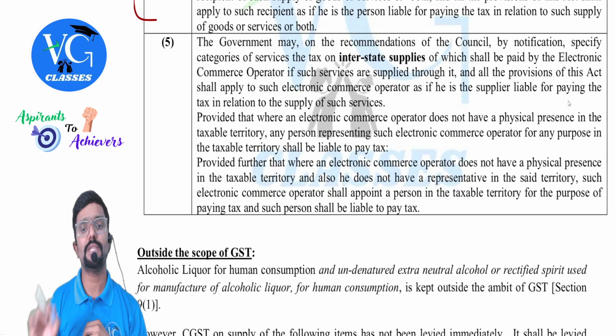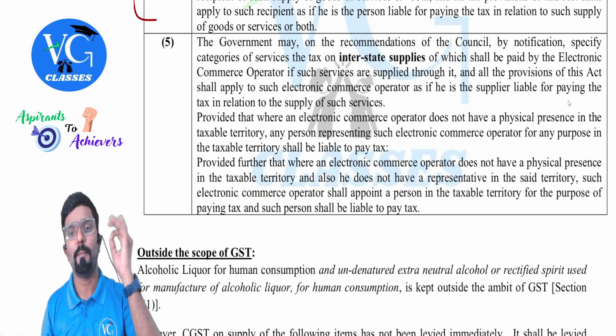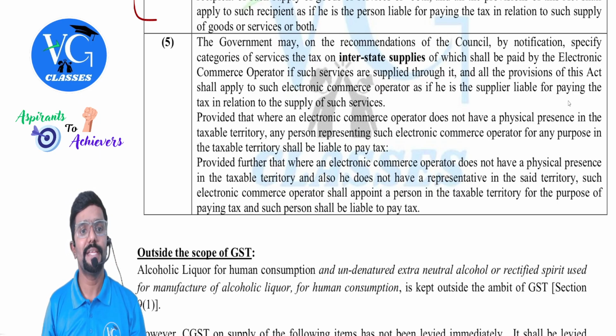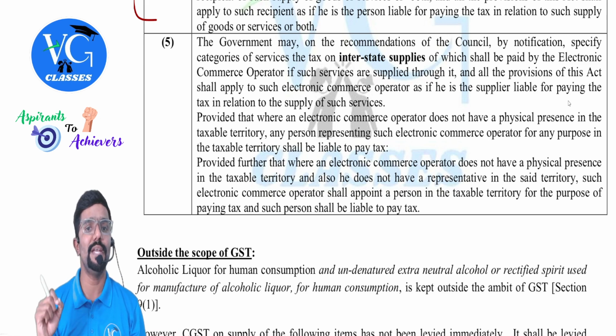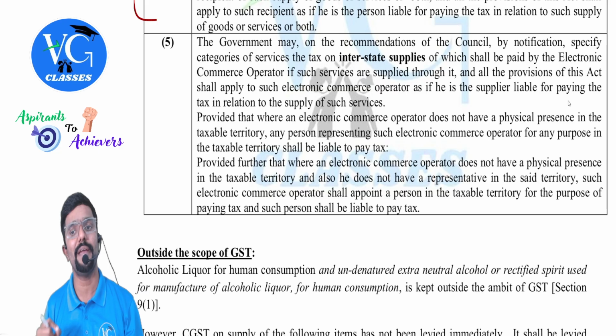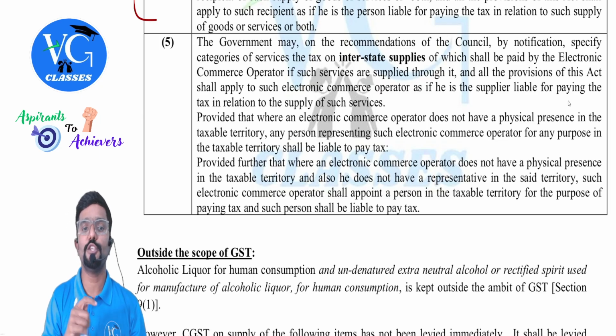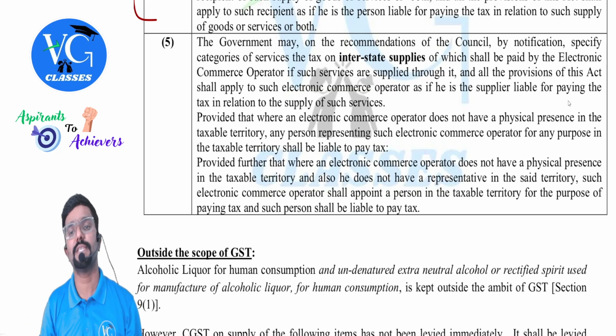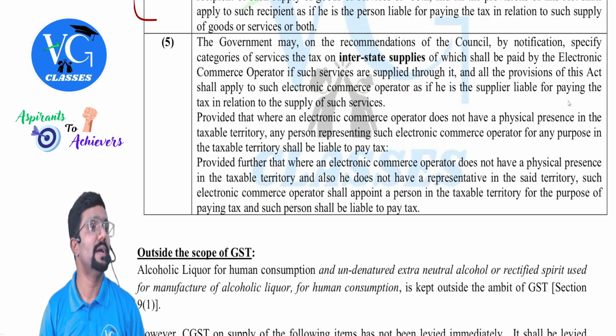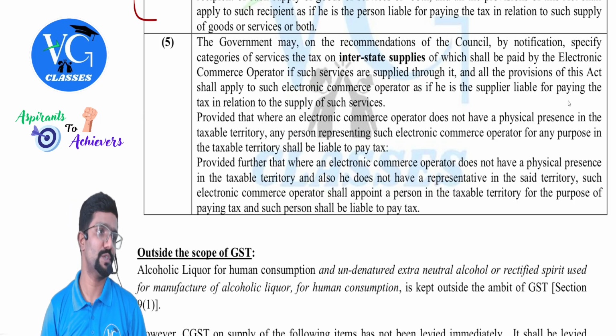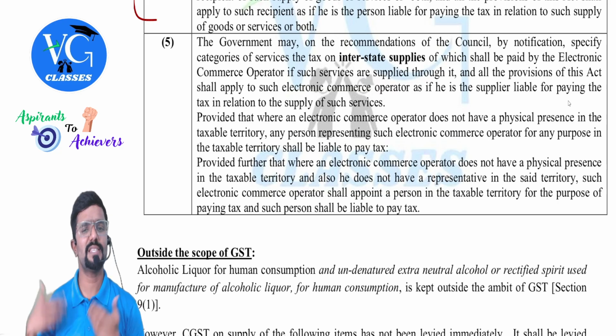The government may, on the recommendation of GST Council, by notification, specify categories of services, the tax on intrastate supplies of which shall be paid by electronic commerce operator, if such services are supplied through it, and all the provisions of this act shall apply to such electronic commerce operator, as if he is the supplier liable for paying the tax in relation to supply of such services. Got it? Yes. Other things and all copy paste.